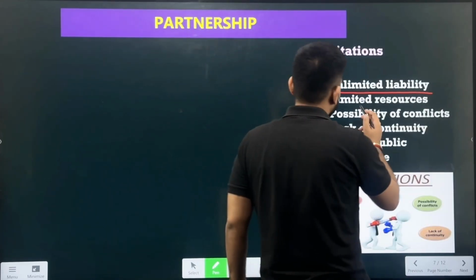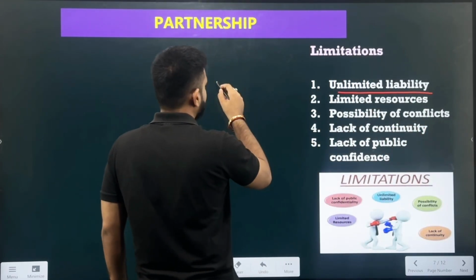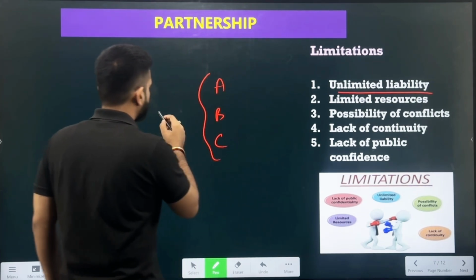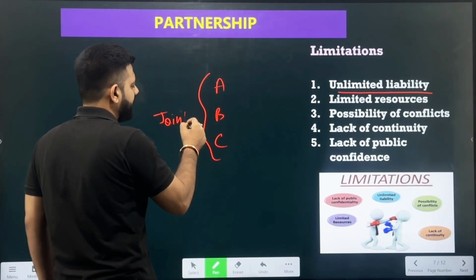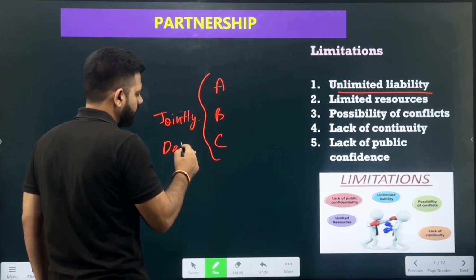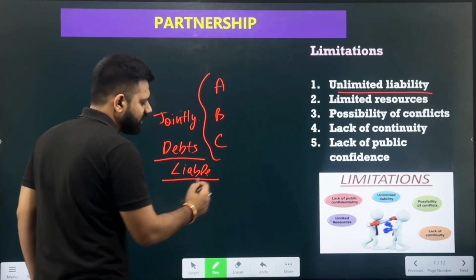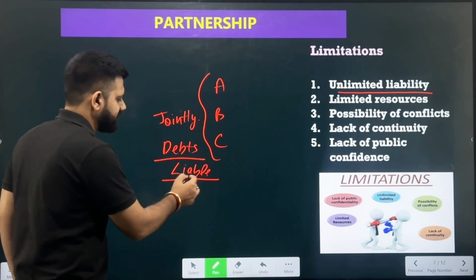So over here we can see there is unlimited liability, which says A, B, and C jointly together need to pay all the debts of the business. They are liable to pay all the debts which are there in the business.